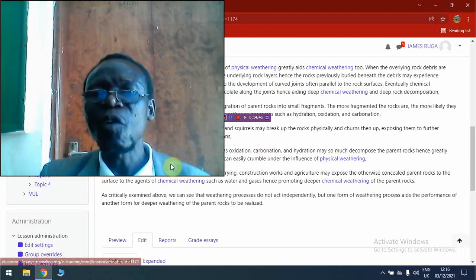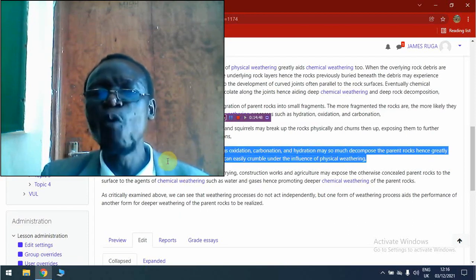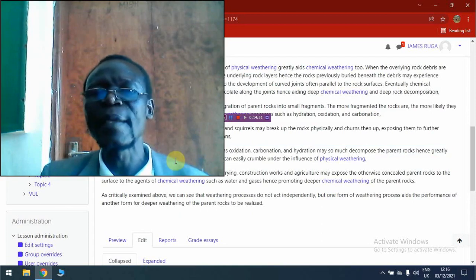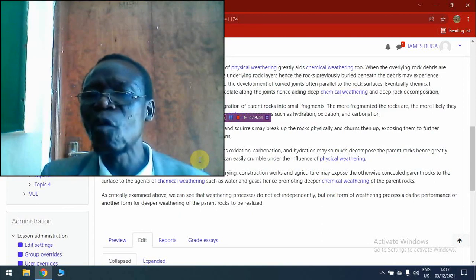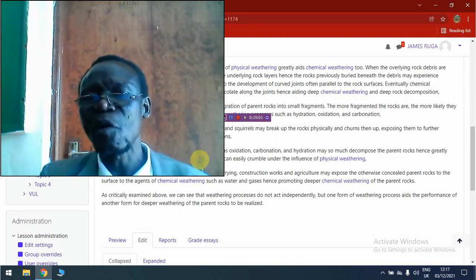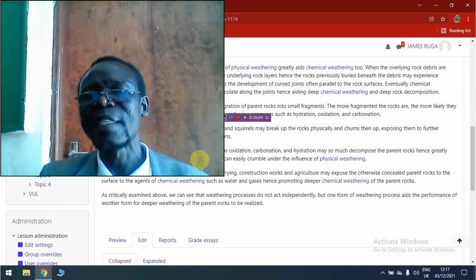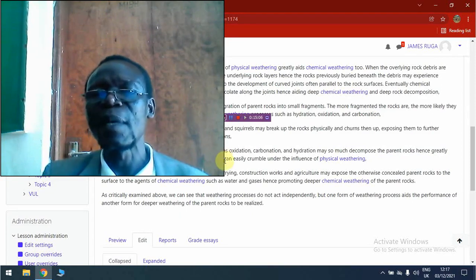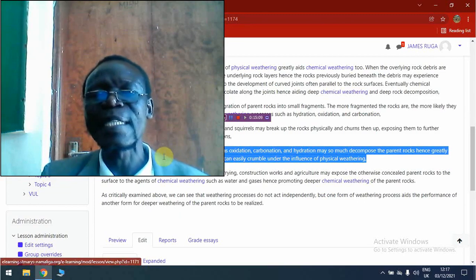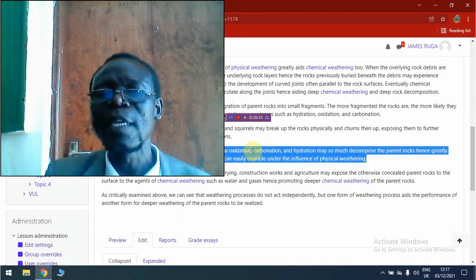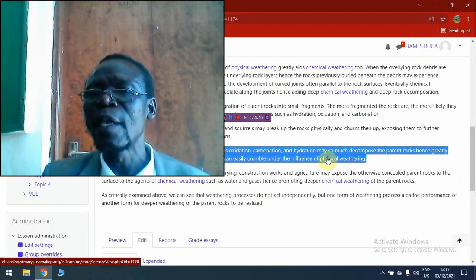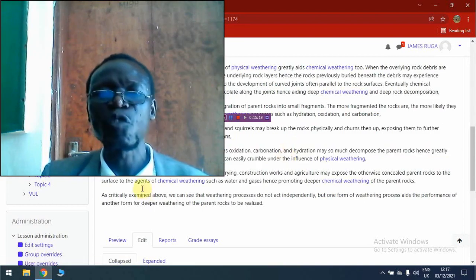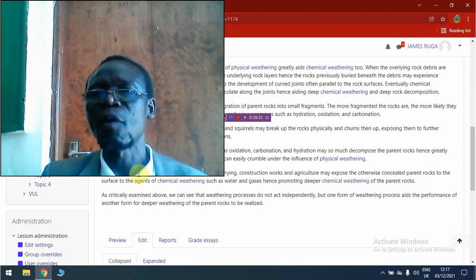Now, the moment a rock is destroyed, weakened and decomposed by chemical weathering processes, then other forms of physical weathering, for example, trampling animals, can land on this weakened rock, and the rock can easily fracture down into smaller and smaller fragments. So in this case, you can see that chemical weathering processes complement or aid the occurrence of physical weathering in order to bring about complete destruction of the parent rocks.